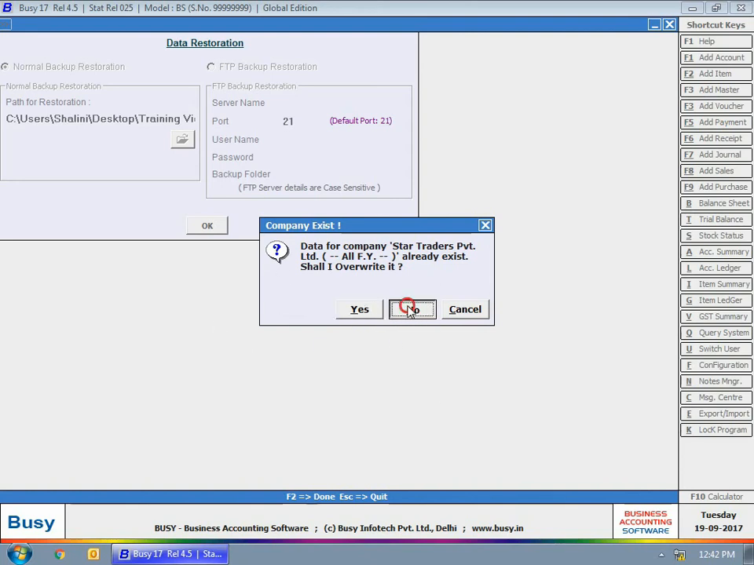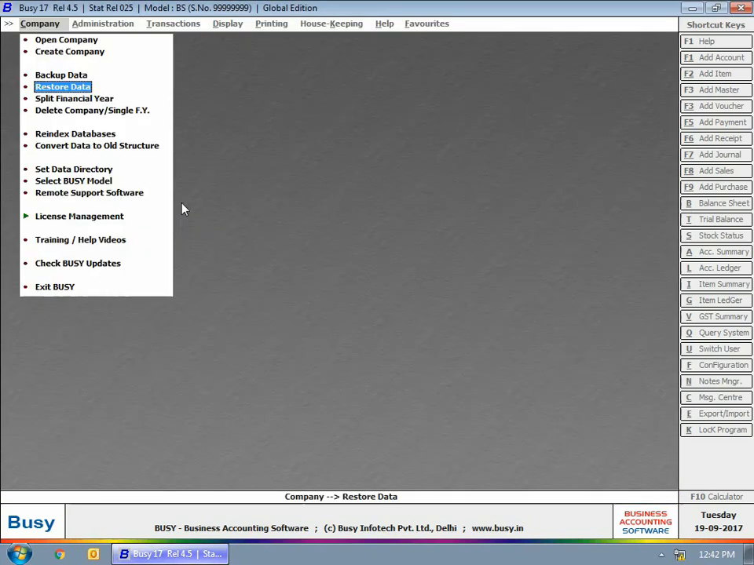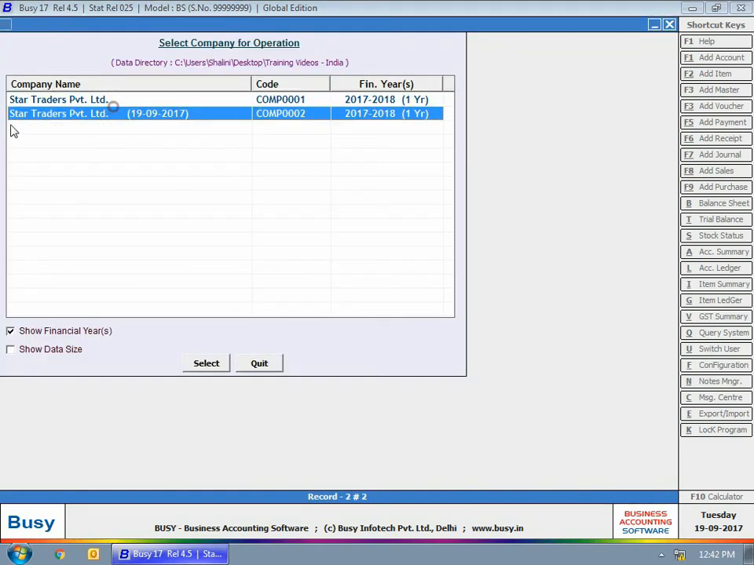So now we'll again go to the company menu, we'll open the list of companies. Here you can see a new company, Star Traders Private Limited, with the current date appended to it is appearing. This is because we have clicked the no button, that we have not overwritten the existing data.